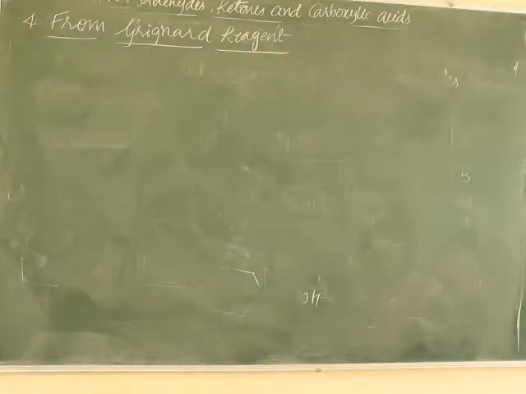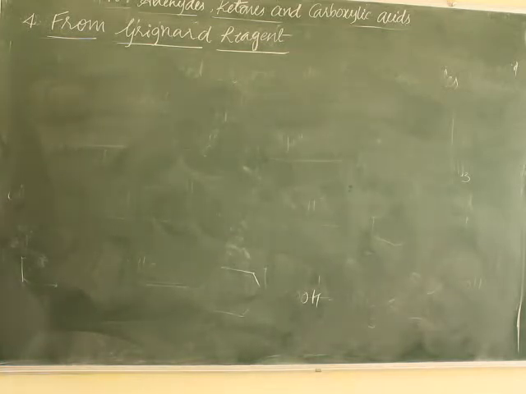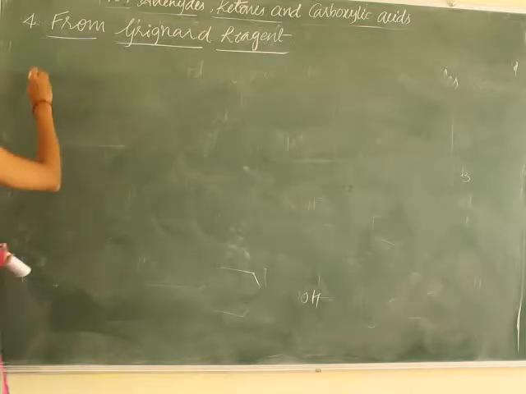So we know Grignard reagent, that is RMgX, right? Alkyl magnesium halides are called Grignard reagents. Grignard reagent reacts with carbon dioxide, solid carbon dioxide, to form salts of carboxylic acids, which on acid hydrolysis give the corresponding carboxylic acids.